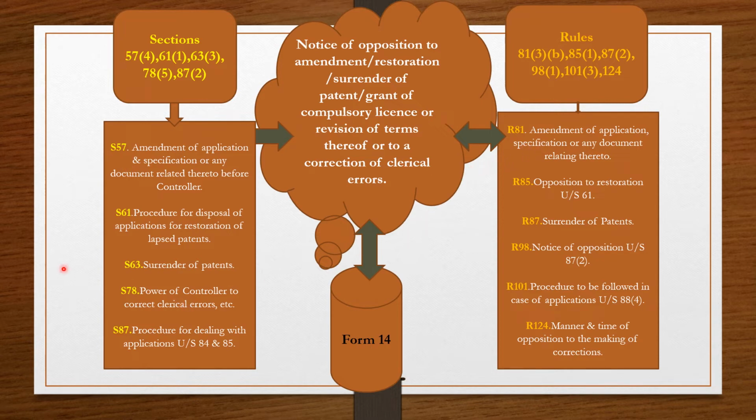Section 63 is surrender of patents, and rule 87 is surrender of patents. Similarly you can relate all this, particularly the subsections of the sections and the subrules of the rules, with this form number 14. So let us proceed to form number.